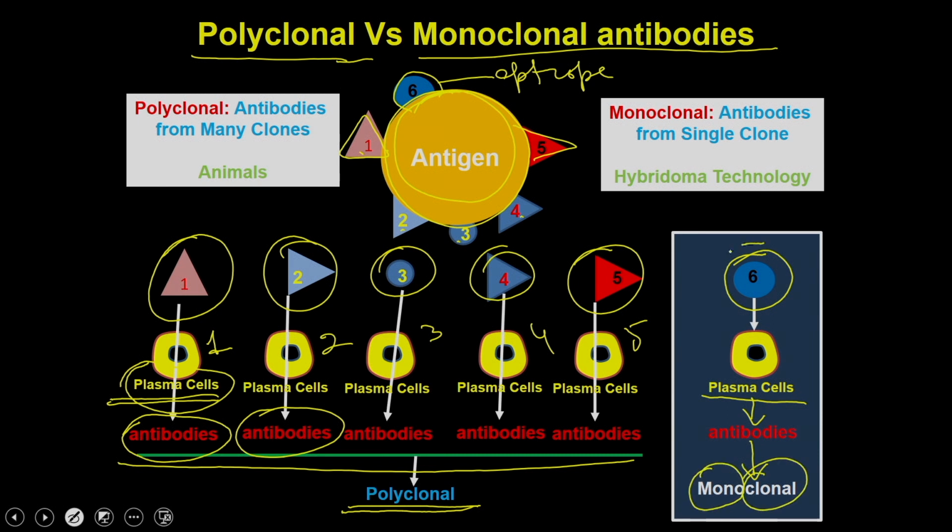So, if a single epitope is processed by a single clone and you collect the antibodies from that single clone, then it is called a monoclonal antibody, whereas polyclonal antibodies means antibodies from many clones, and polyclonal antibodies are produced inside animals under natural conditions.